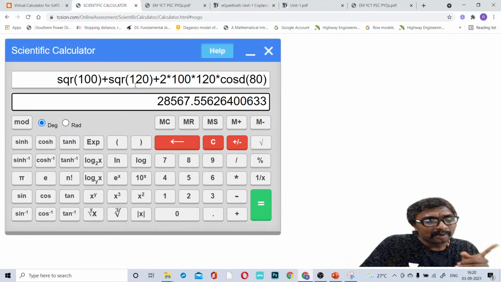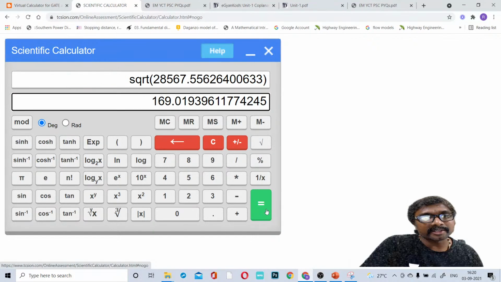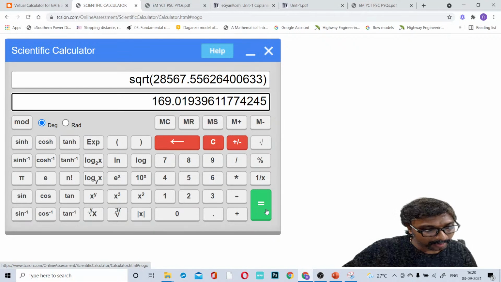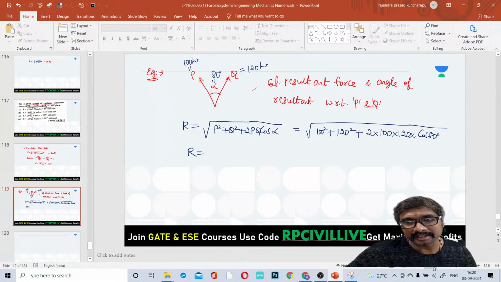Square of 100 plus the square of 120 plus 2 times the 100 into 120 into cos 80. What is the value we are getting inside the root? Now under root if you press it, what are you getting? 169.01, so that is 169.02 kilonewton, like that. Is that clear everyone? How to calculate that now?